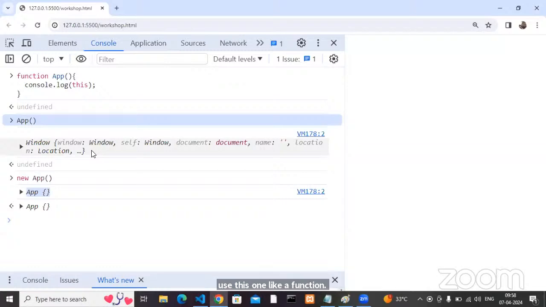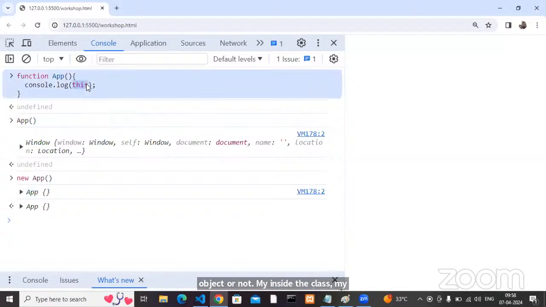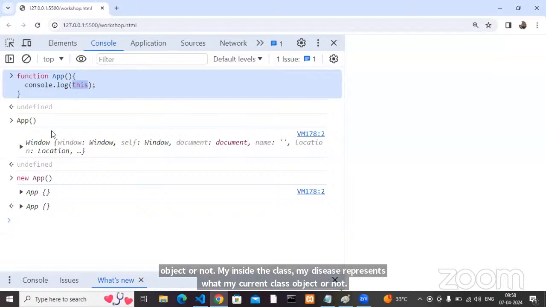Okay, now my question is, what is this inside the class? Inside the class, my this represents what? Does it represent your current class object or not? Yes or no? Okay, this is the proof, right?